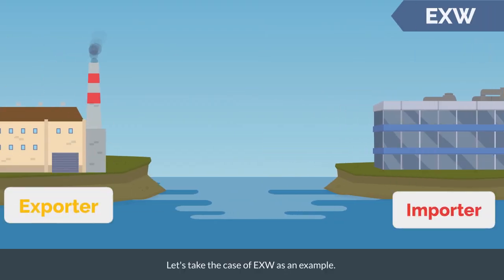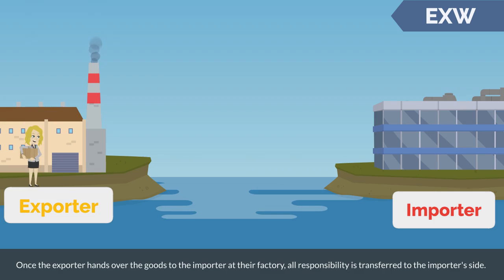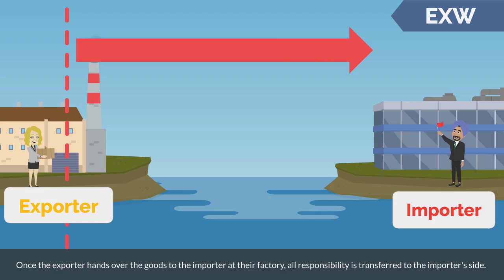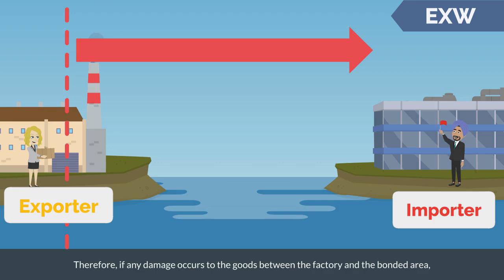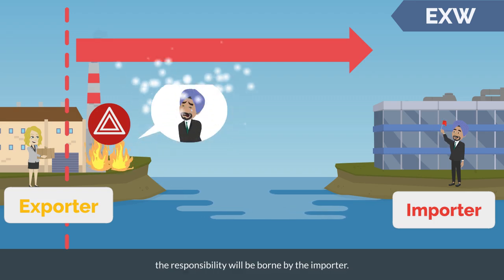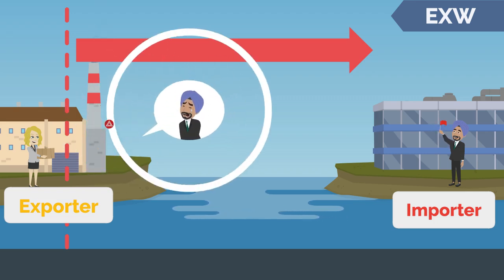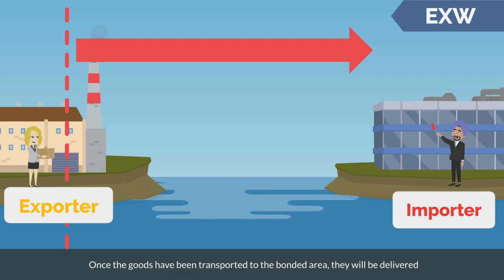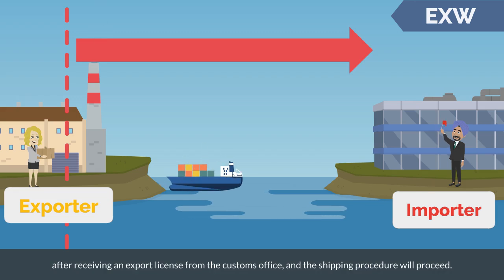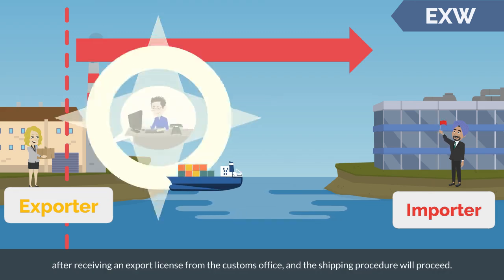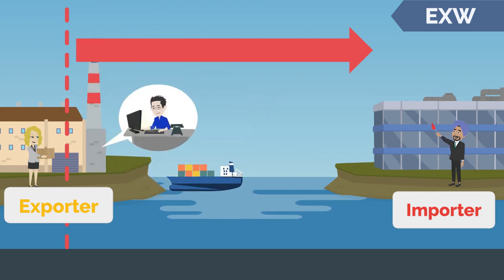Let's take the case of Ex Works as an example. Once the exporter hands over the goods to the importer at their factory, all responsibility is transferred to the importer's side. Therefore, if any damage occurs to the goods between the factory and the bonded area, the responsibility will be borne by the importer. Once the goods have been transported to the bonded area, they will be delivered after receiving an export license from the customs office, and the shipping procedure will proceed.